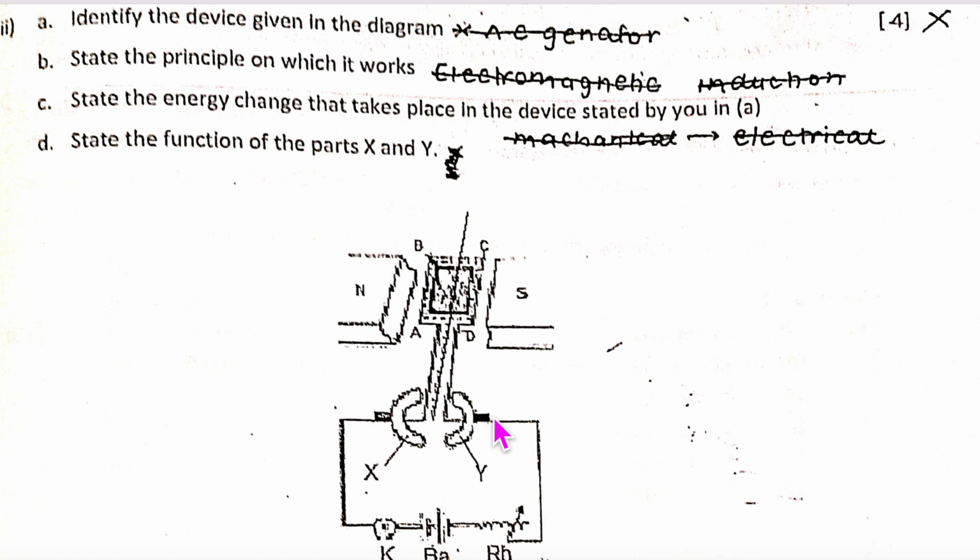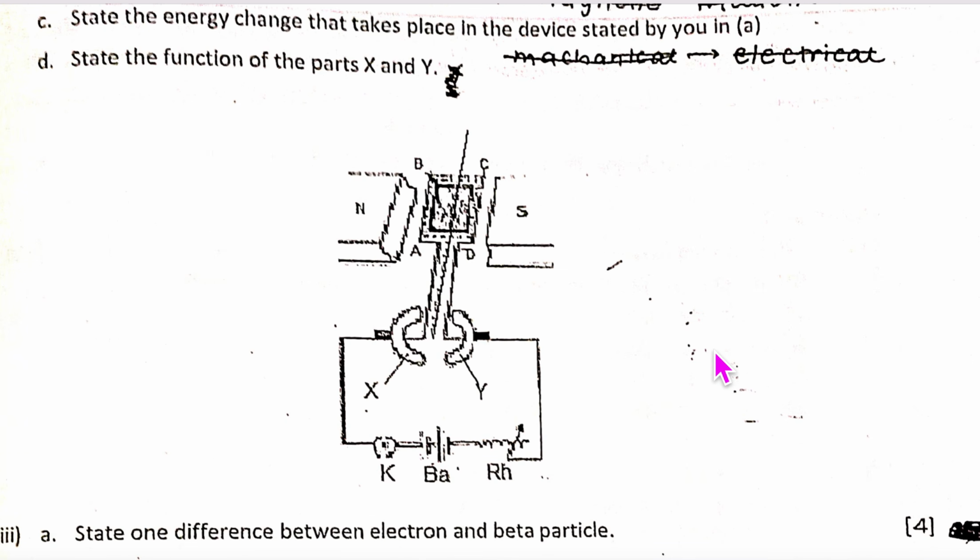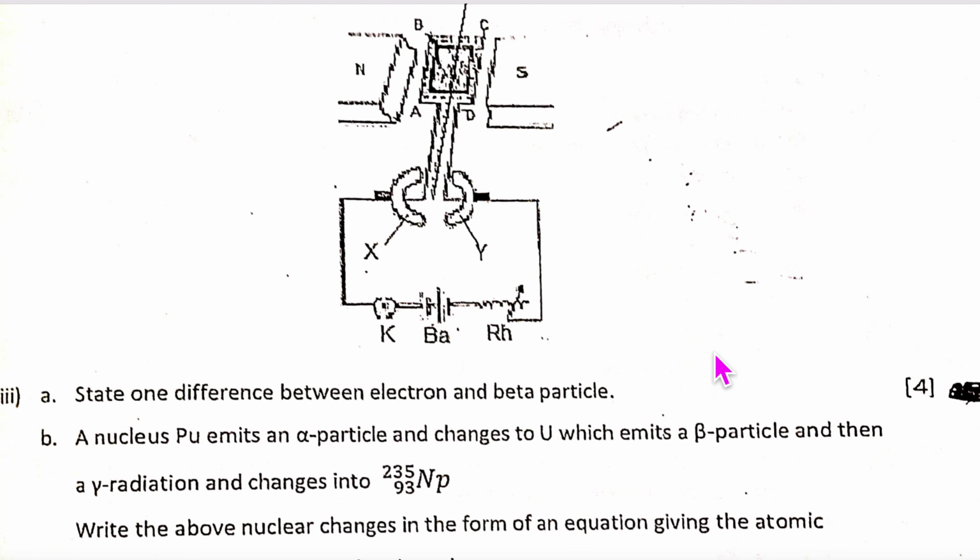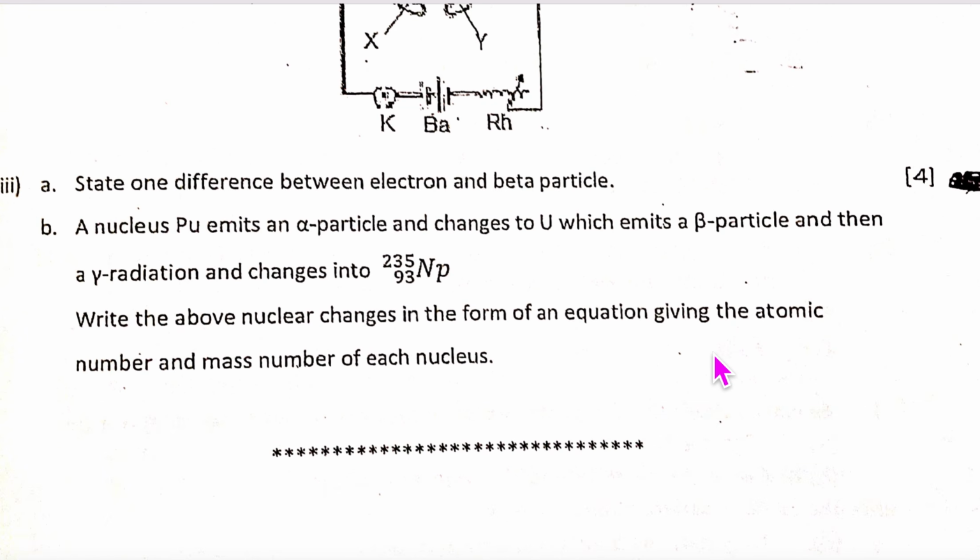Identify. What is this, the commutator is visible? DC motor. So this is a DC motor. Principle, learning work, energy changes. We are passing direct electric current and getting mechanical energy. State the function of part X and Y. It reverses the direction of the current every 180 degrees so that the rotation is in one direction only.